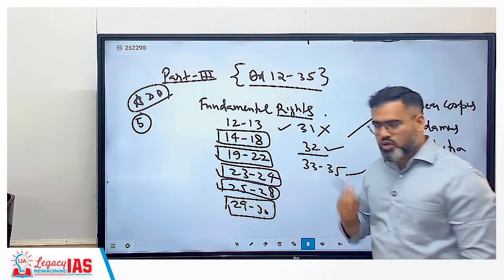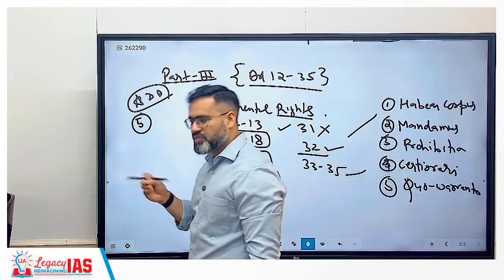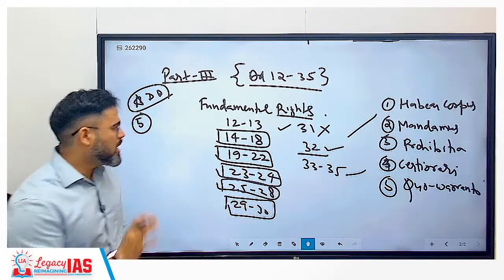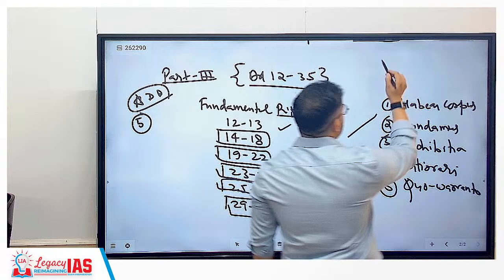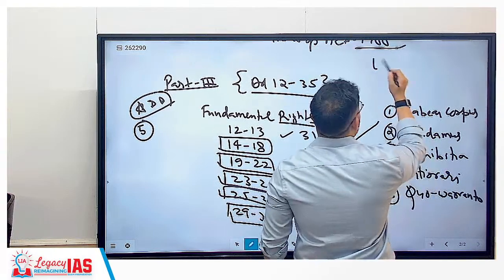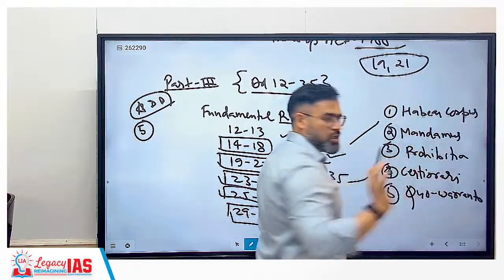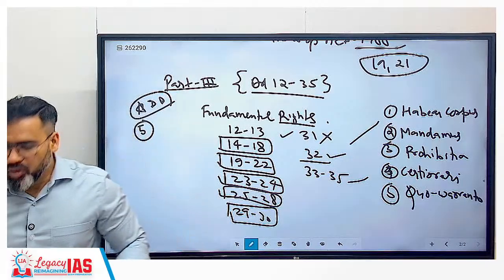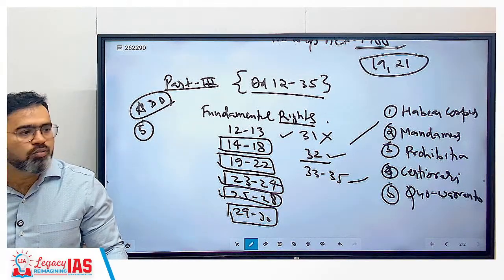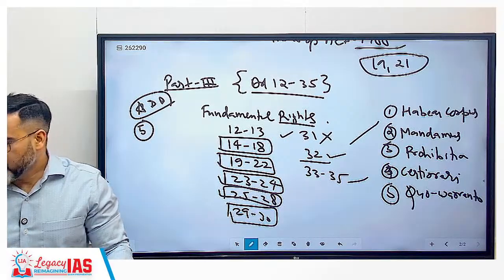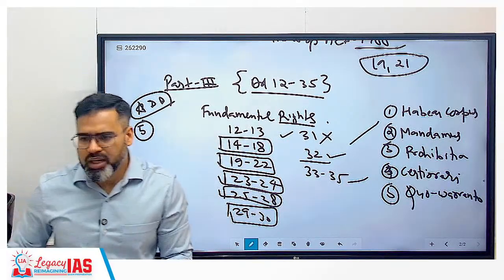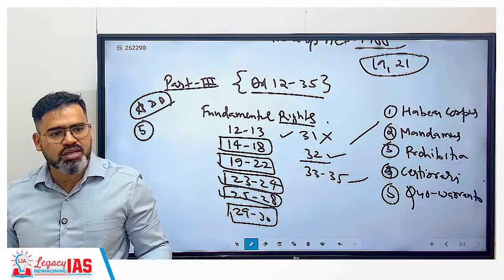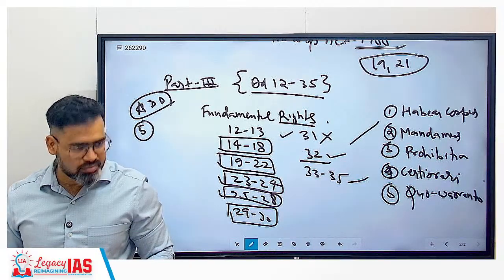So when the Supreme Court comes with any judgment related to a fundamental right, where they are pointing to an article number, a few article numbers are always in the news, like Article 19 and Article 21, and 21 is very, very important because it is the right to life. Recently in Delhi there was the issue of pollution, very high AQI, that is also related to Article 21 only, right to life. See, right to life with dignity means right to a clean environment also. If there is no clean environment, what is the use of right to life then?